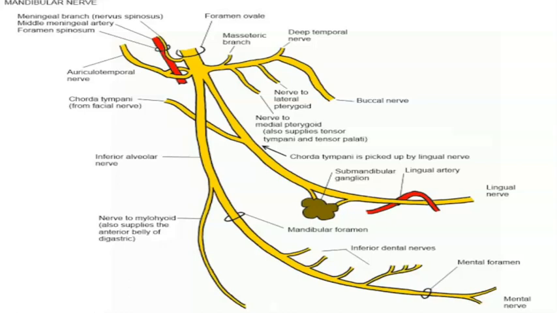So incisive nerve, mental nerve and nerve to mylohyoid are the branches of the inferior alveolar nerve. The twist is that this nerve to mylohyoid is a motor branch, okay, but it is a branch of the inferior alveolar nerve, which is a sensory nerve. Okay, so this was a twist.